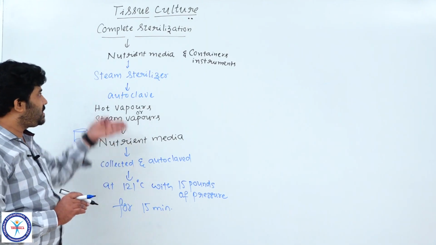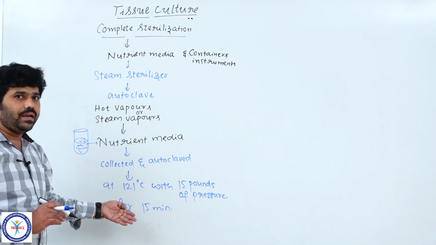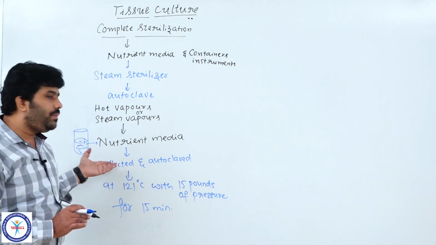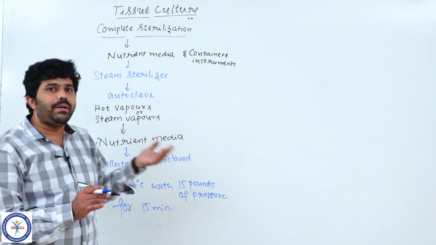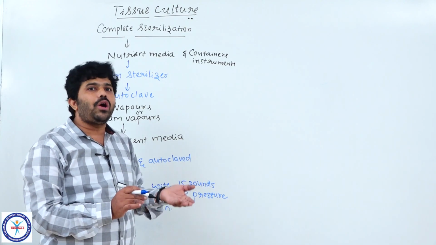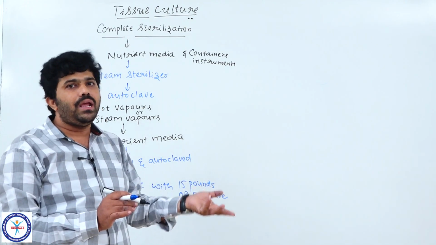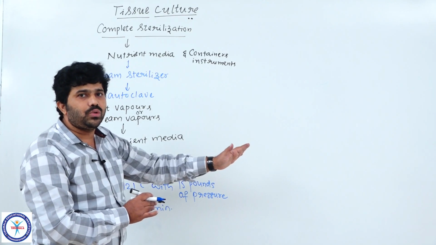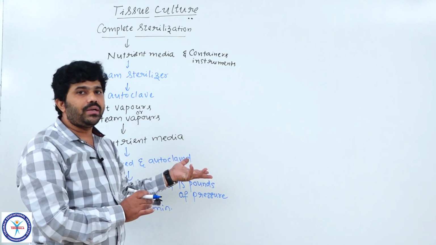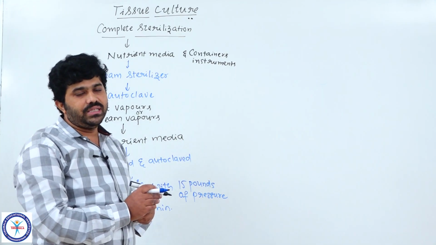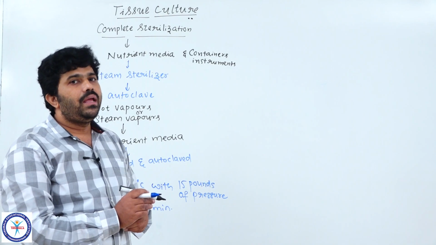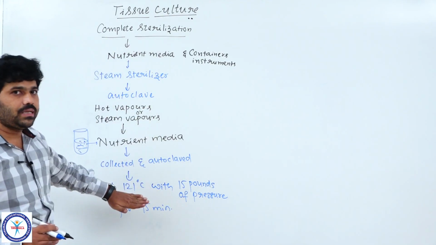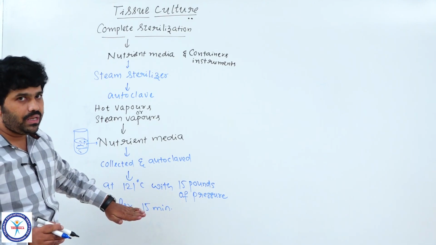Otherwise, what happens if proper sterilization is not done? Then all the microbial activity grows very well, because the nutrient media offers food to the microorganisms, and in nature microorganisms are the first to utilize food. So the nutrient media would already be rotten or destroyed by microorganisms. It is not useful for growing the explant into clones. That's why we have to follow these sterilization processes properly.